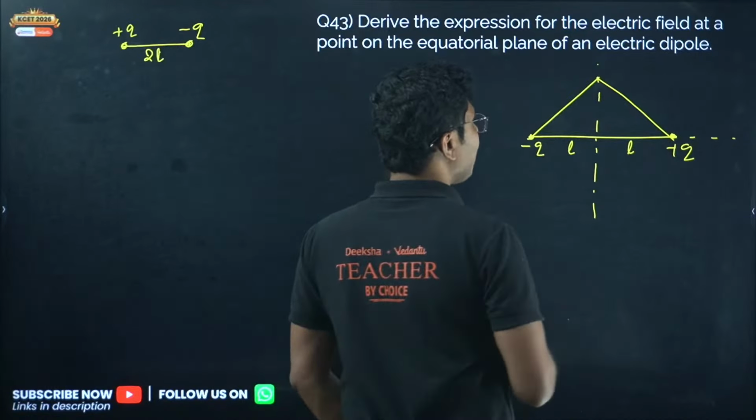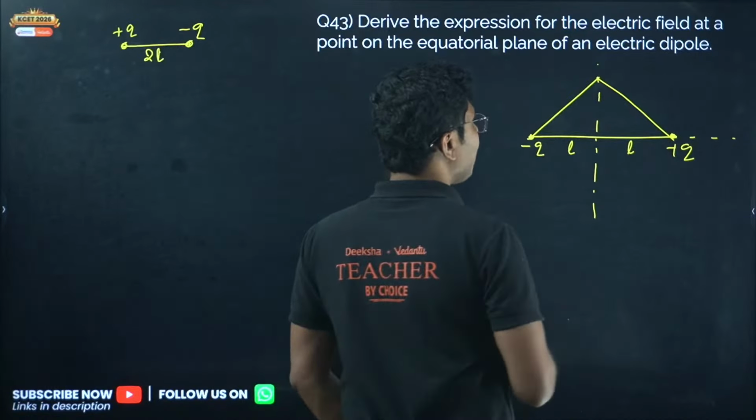Okay, so remember that. Let me change the polarity. Let me take this as positive and this as negative, that will be easier. This is slightly easier to solve, at least for the equatorial plane case. Now you don't need to consider them as a dipole. Initially you can consider them as single charges. So this is a plus Q charge.